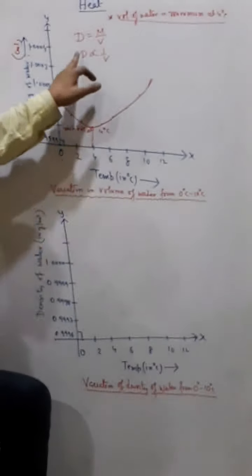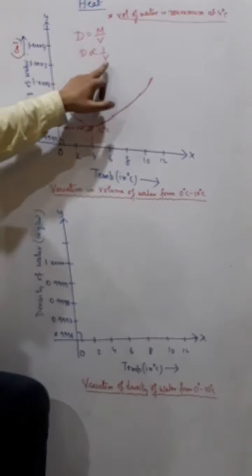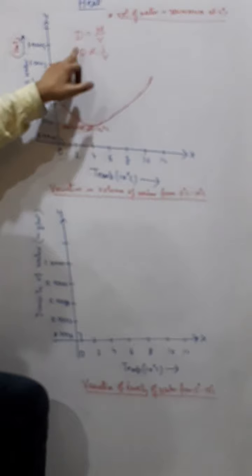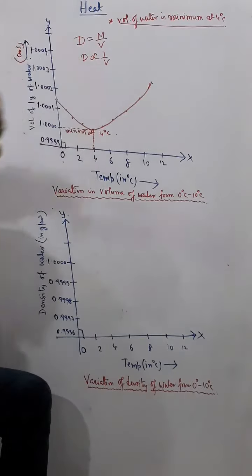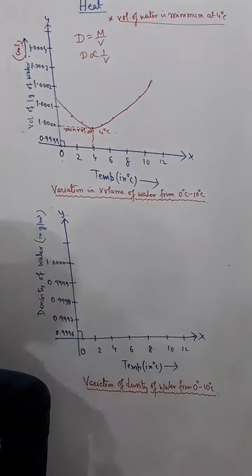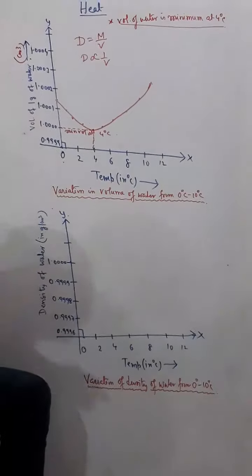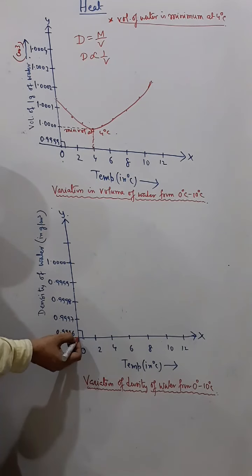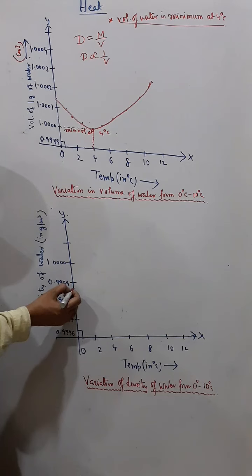Now what is the meaning of inversely proportional? Density is inversely proportional to volume. I think you can understand that if the volume decreases, the density will increase, and if the volume increases, the density will decrease. So that is the meaning of density being inversely proportional to volume. Okay, now see this. Suppose at 0 degrees Celsius the density of water is this.